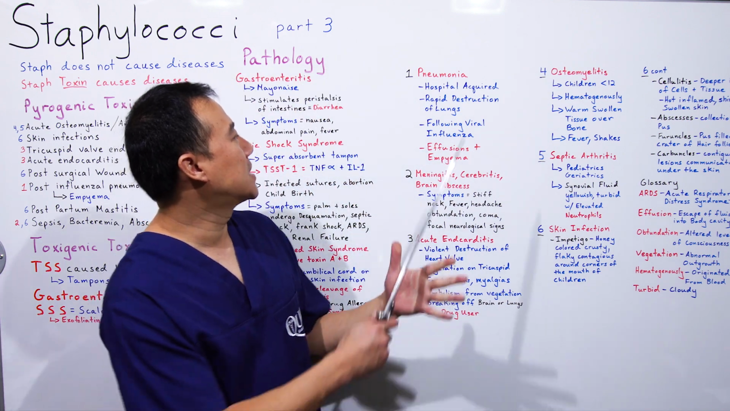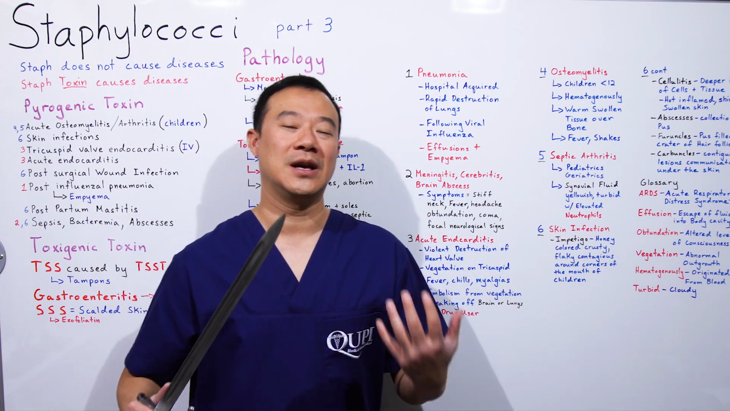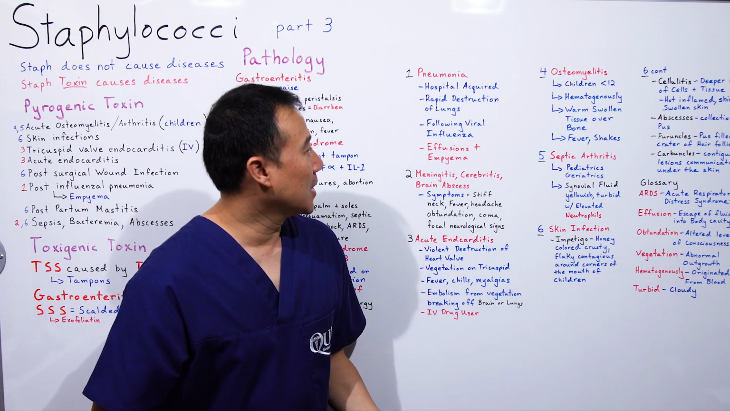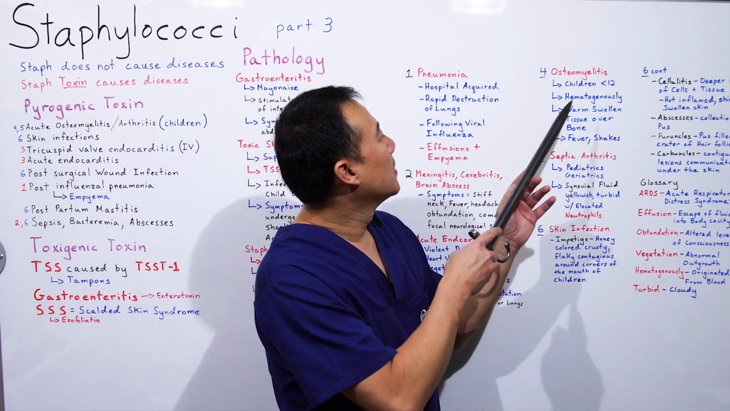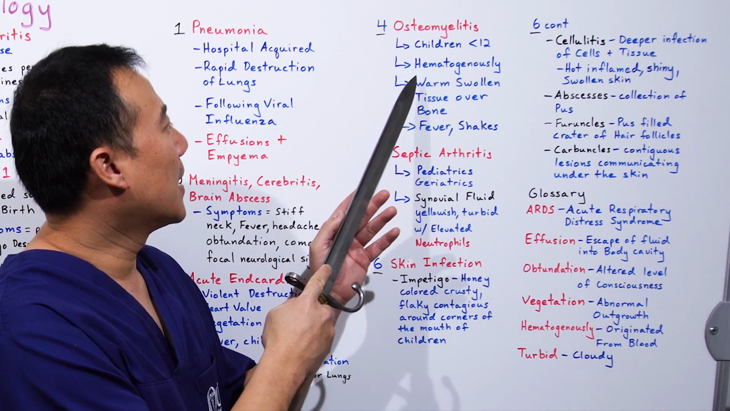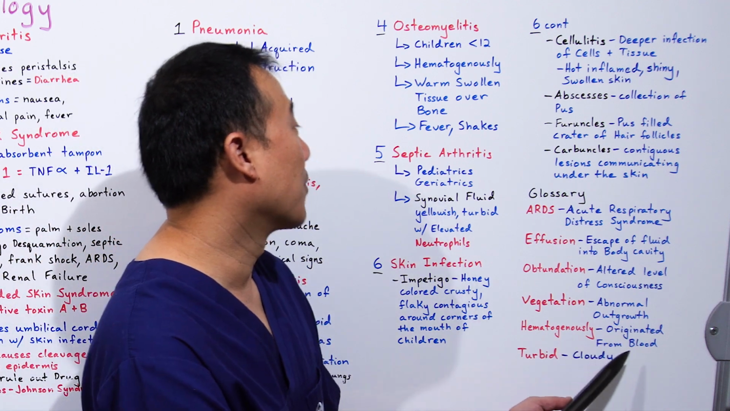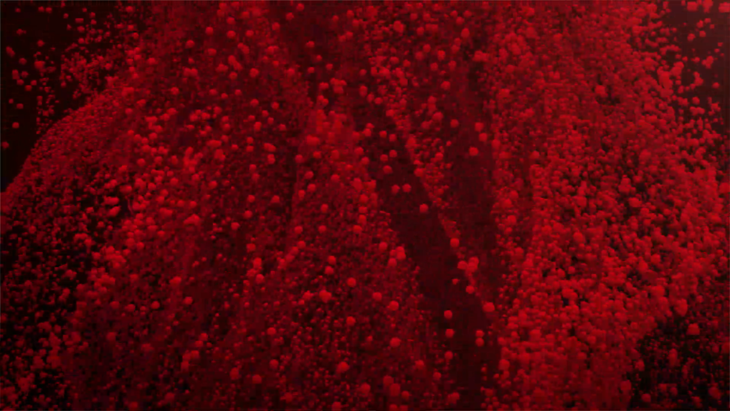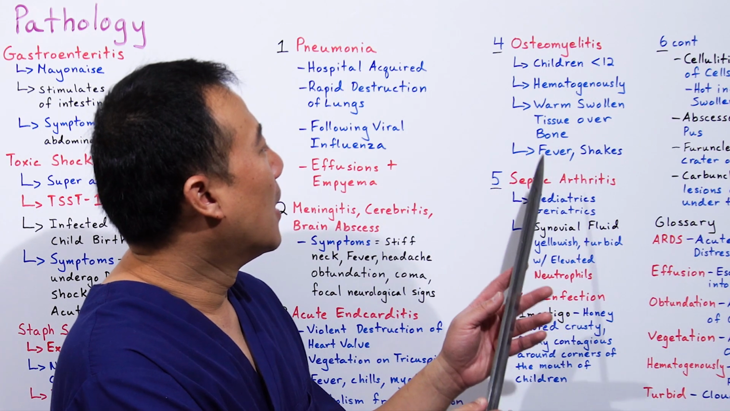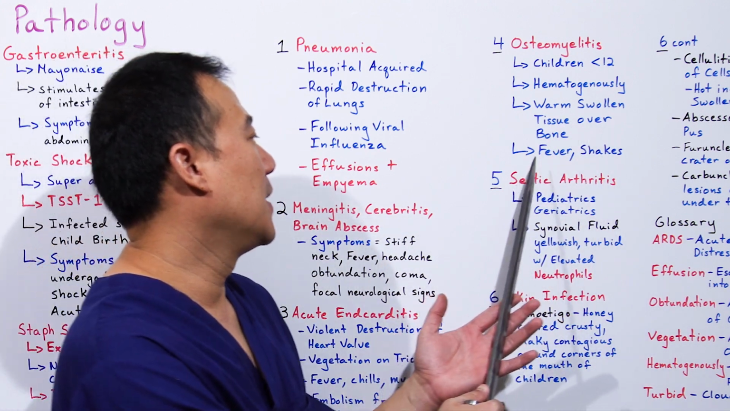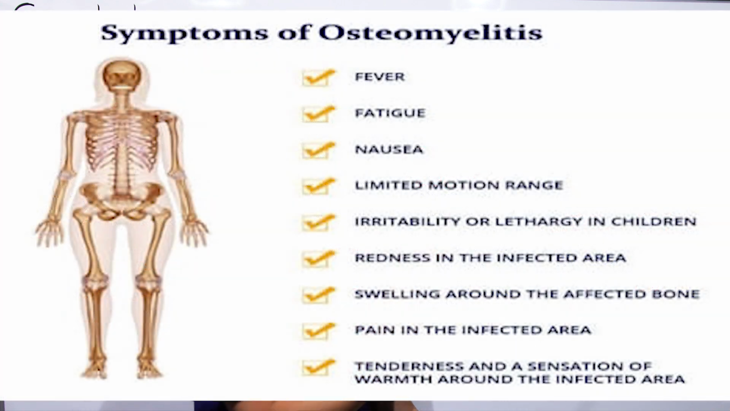Here we go. Osteomyelitis. These are children under the age of 12. You get a child under the age of 12 with osteomyelitis. Think this osteomyelitis is caused hematogenously, which means that it originated from the blood. So this bacteria was in the blood and it traveled to the bone, causing the osteomyelitis. The patient usually has warm, swollen tissue over the bone and fever and shakes. So if you see a patient like this under 12 with osteomyelitis, think staph infection.